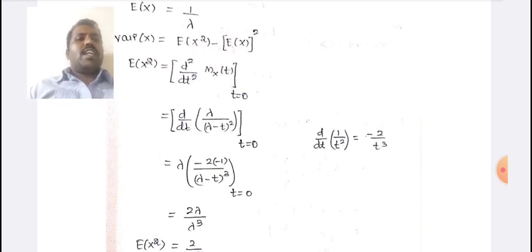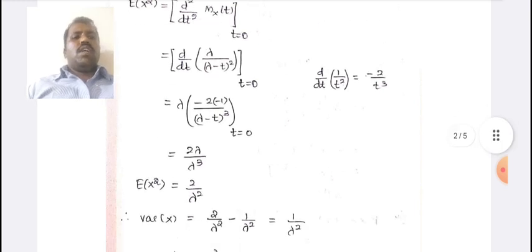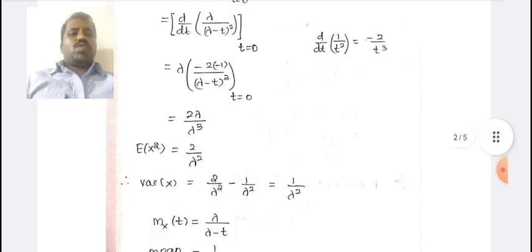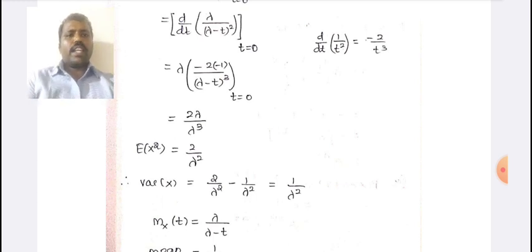Therefore d by dt of 1 by t square equals minus 2 by t cube, giving 2 lambda by lambda cube. Then E of x squared is 2 by lambda square. This is the E of x squared value.